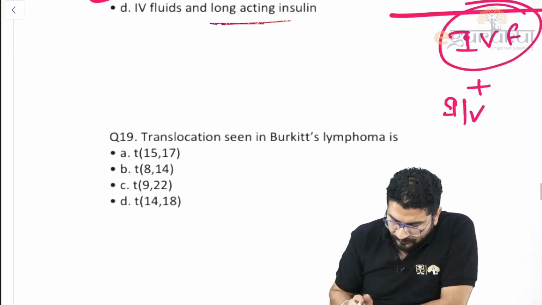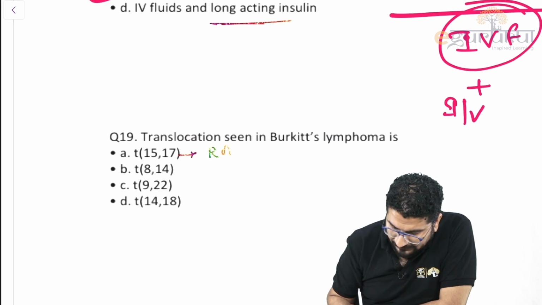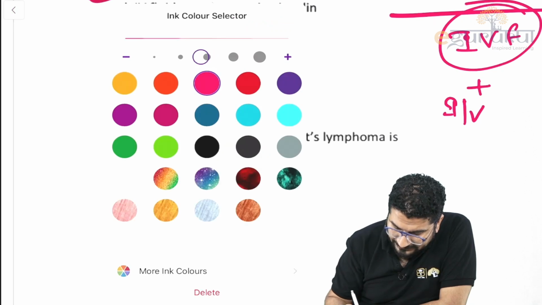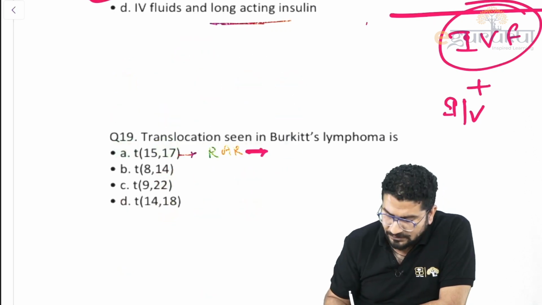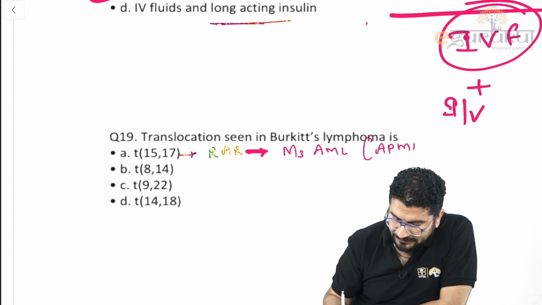Translocation seen in Burkitt lymphoma. Let me say 15;17. This translocation codes for the RAR gene, retinoic acid receptor gene. And this RAR gene is responsible for causing M3 type of AML. M3 AML is also called APML, acute promyelocytic leukemia.